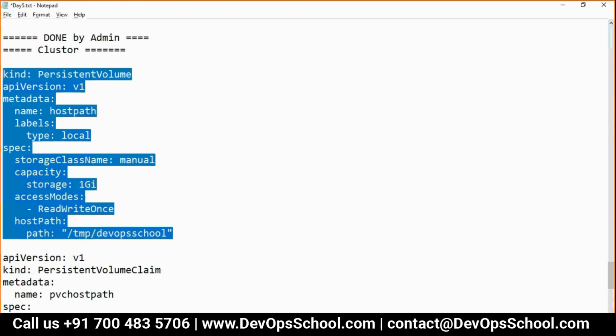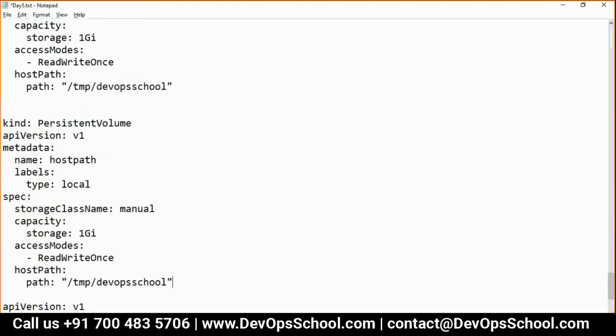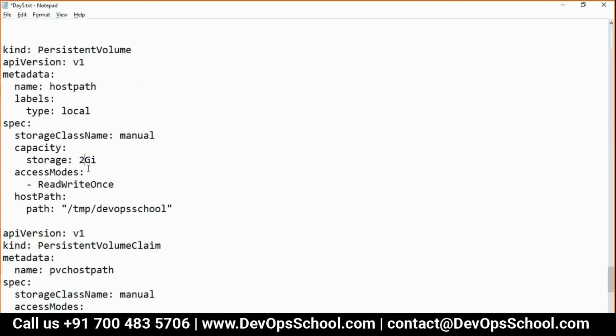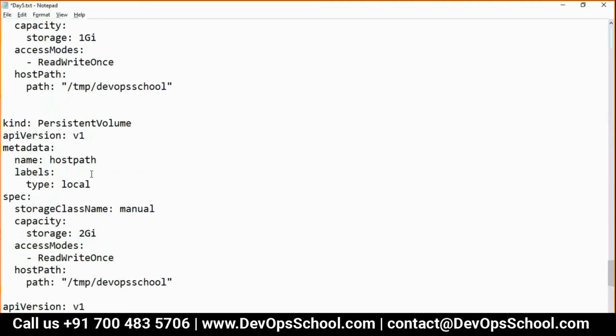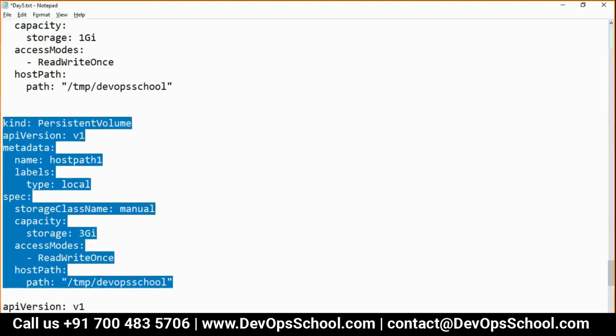Let me do that. Guys, I am creating a 2 GB PV. Okay, now here 2 GB PV, or it can be 3 GB also. Remember, if the PVC request is equal to or less than the PV, then the request is bound, accepted. So understand that. So here I am creating a 2 GB, or it can be 3 GB also. Okay, no problem. Let me create a 3 GB in this case. And I am creating the same directory structure. Not a problem. Just change the name of it. I'll make it 1. So this is the PV1.